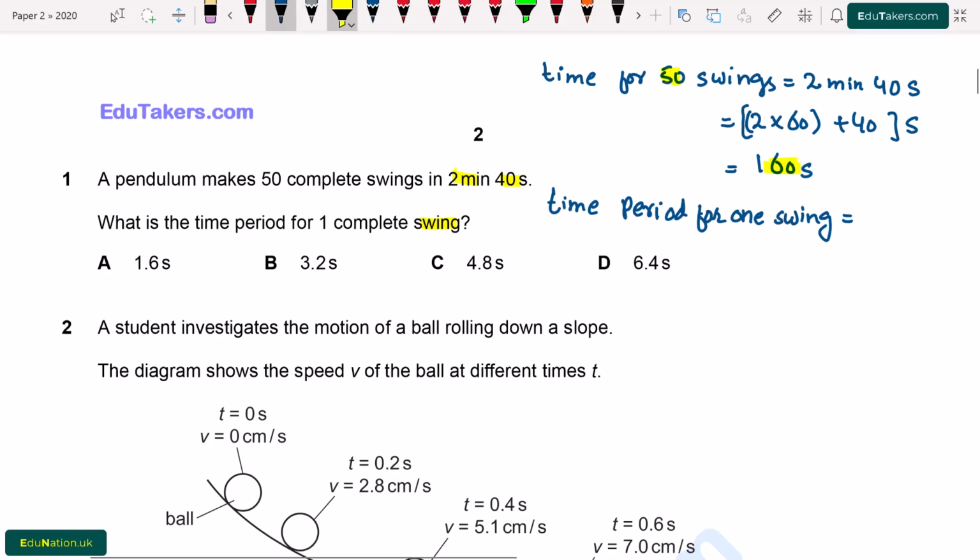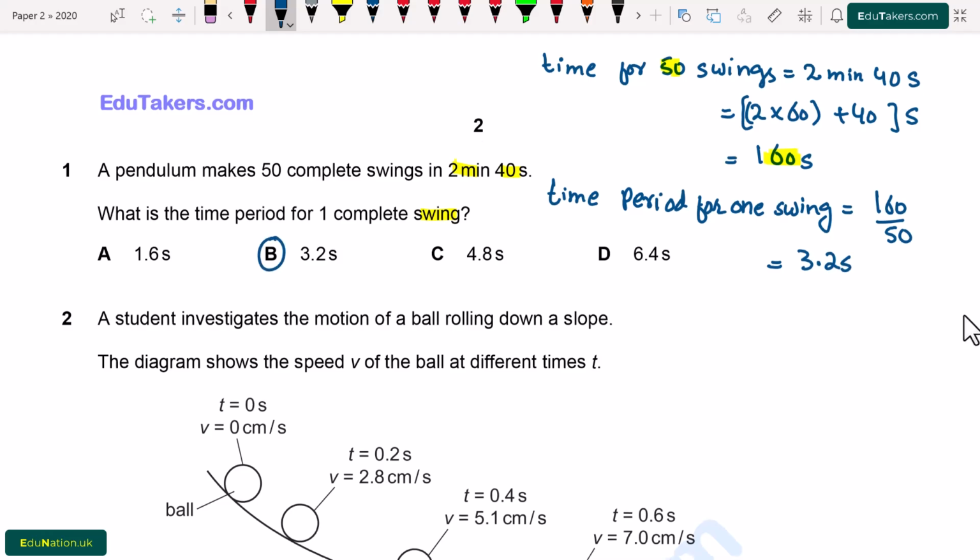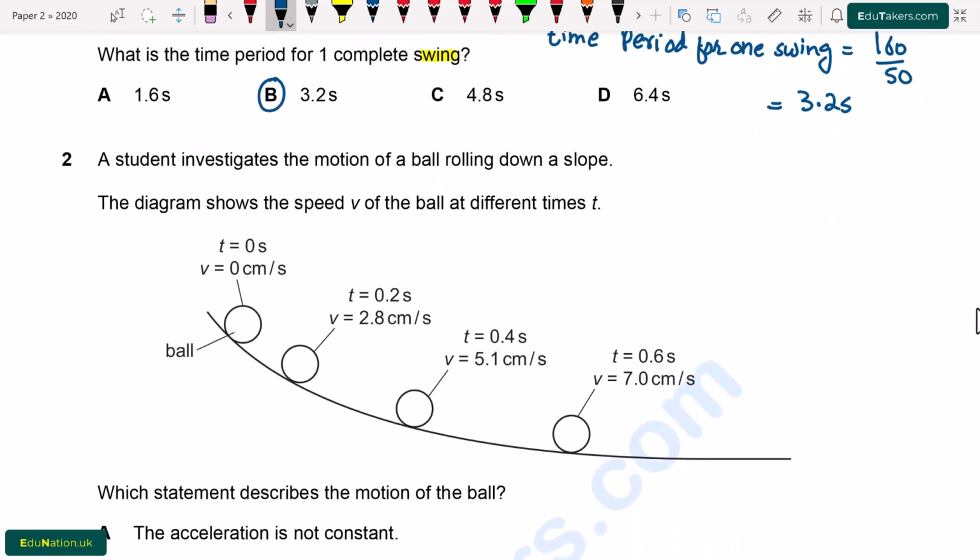It will be equal to 160 divided by 50. And the time period comes to be 3.2 seconds. So from here option B is correct.